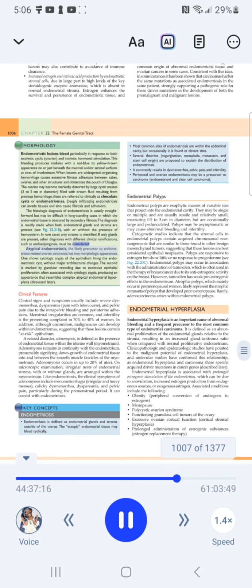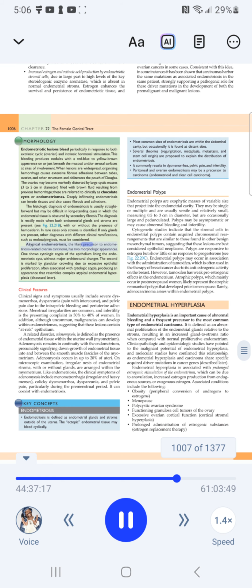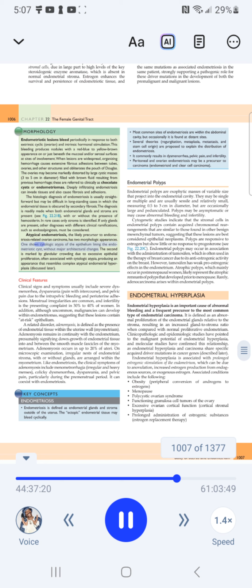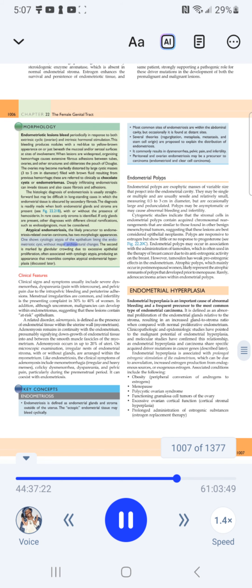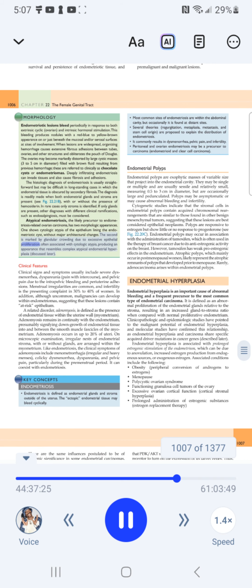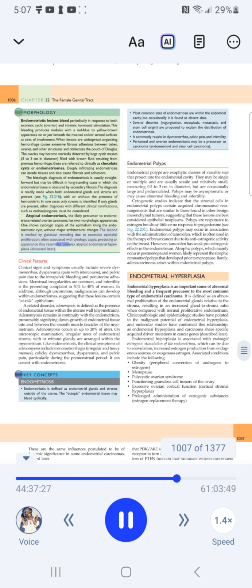Atypical endometriosis, the likely precursor to endometriosis-related ovarian carcinoma, has two morphologic appearances. One shows cytologic atypia of the epithelium lining the endometriotic cyst without major architectural changes. The second is marked by glandular crowding due to excessive epithelial proliferation, often associated with cytologic atypia, producing an appearance that resembles complex atypical endometrial hyperplasia, discussed later.